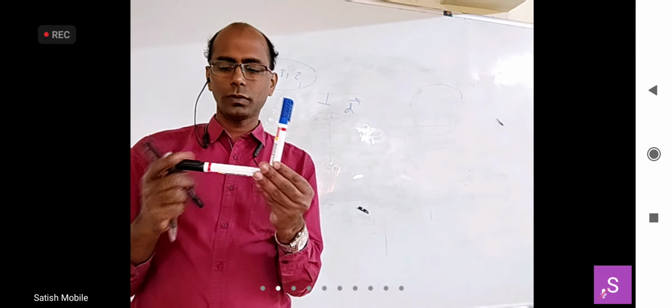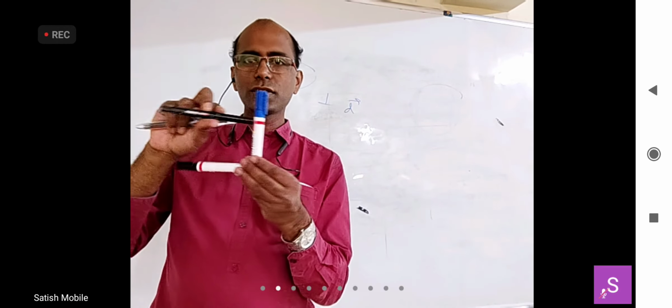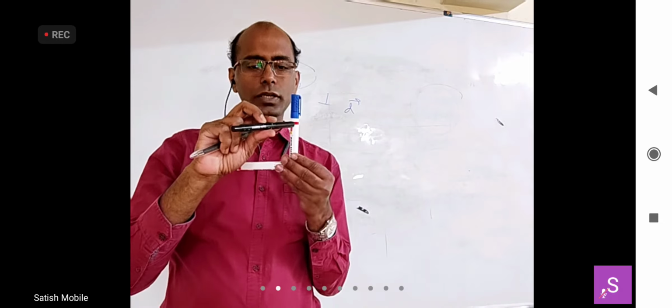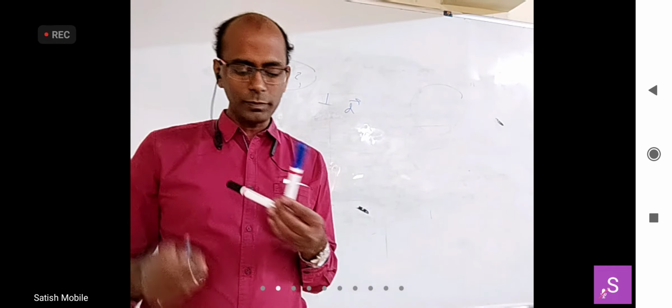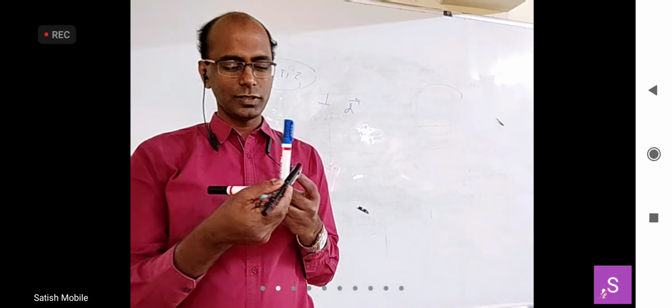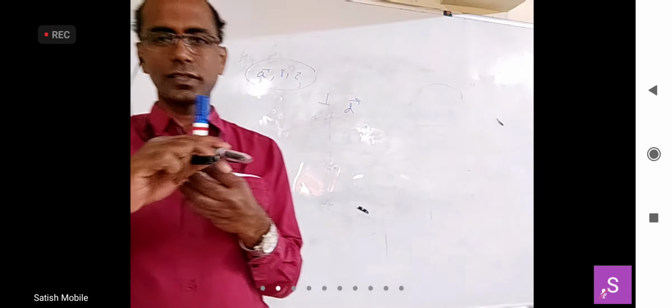B is here. B is also perpendicular, but a little. There is some angle between them, right? I will not be able to hold all of them. We need some other kind of hands. And the C bar is somewhat like this, let us say, or even here.